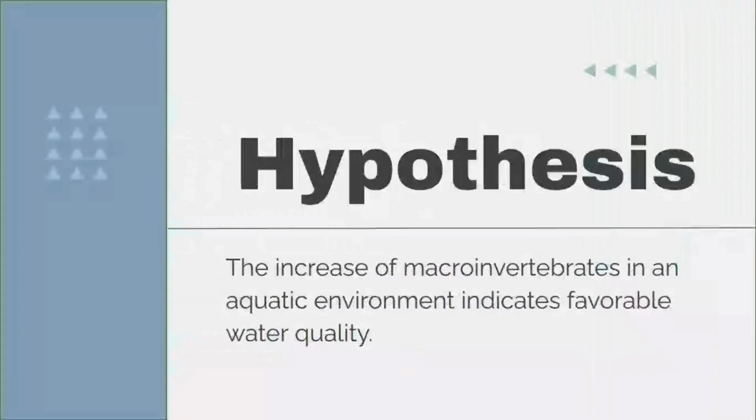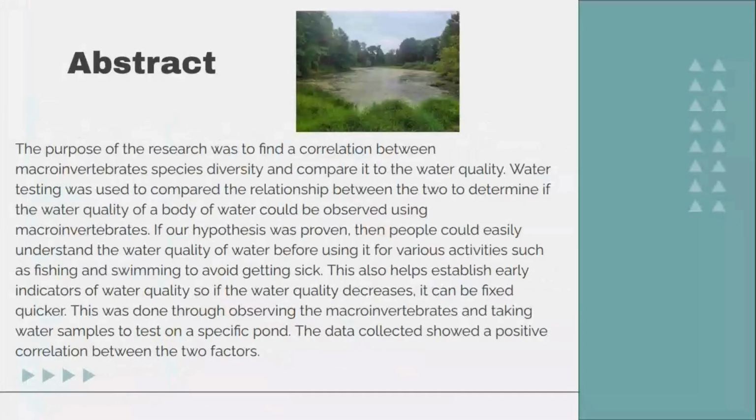Our hypothesis was that the increase of macroinvertebrates in an aquatic environment indicates favorable water quality. Our research was to find a correlation between macroinvertebrates and water quality. If our hypothesis was proven, then people could easily understand the quality of water before doing various activities, to avoid getting sick. This also helps establish early indicators of water quality so it can be fixed quicker through observing macroinvertebrates